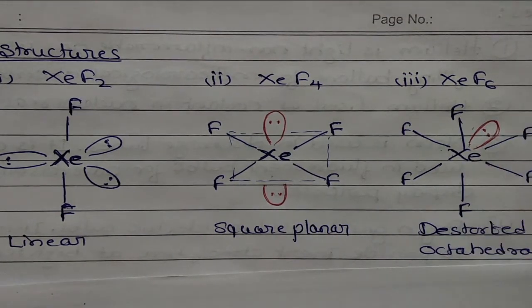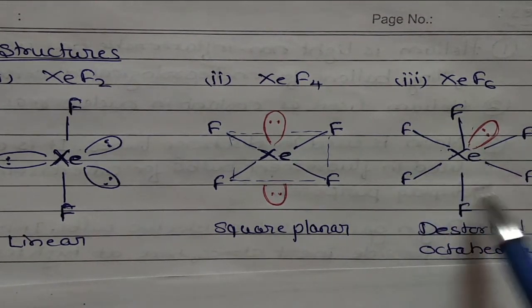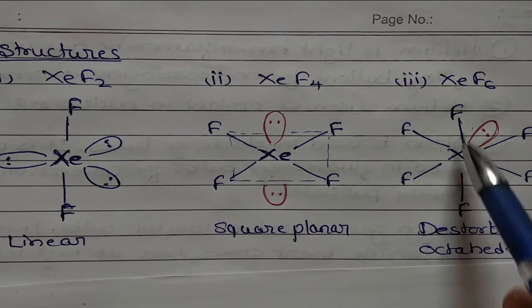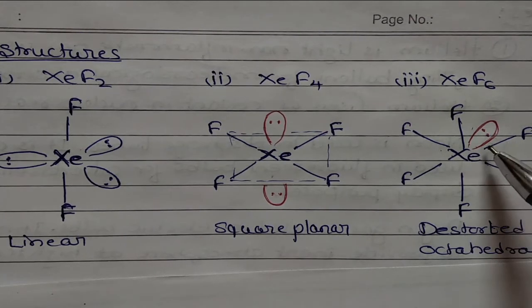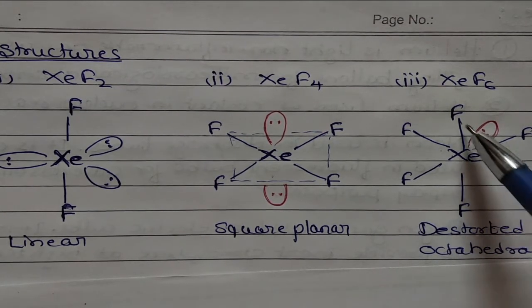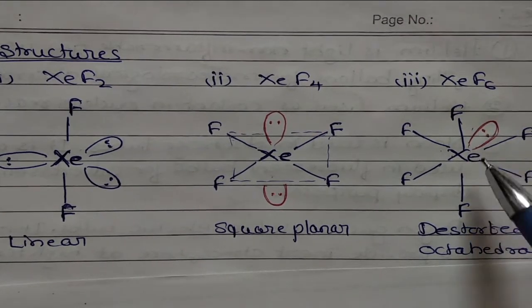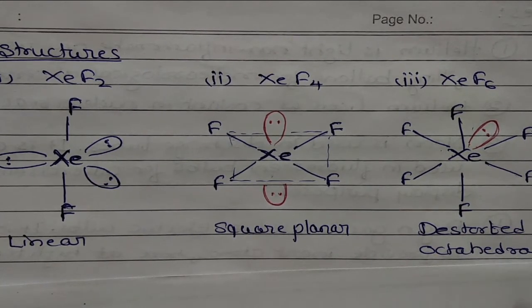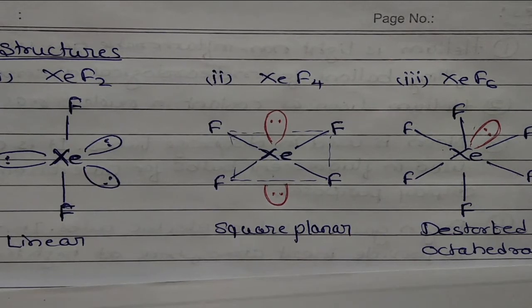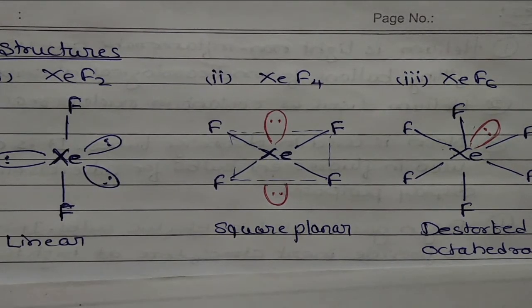Next is XeF6. This is also square planar here, 4 fluorine, with one above and one below. But one lone pair of electrons is there in an orbital. There is lone pair bond pair repulsion, hence it is slightly bent and is a distorted octahedral structure. So these are some xenon fluorine compounds.